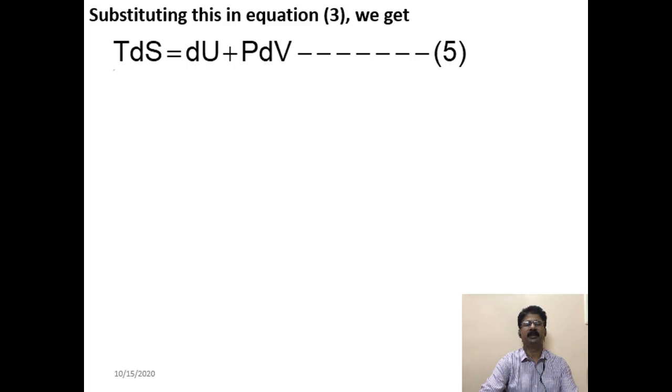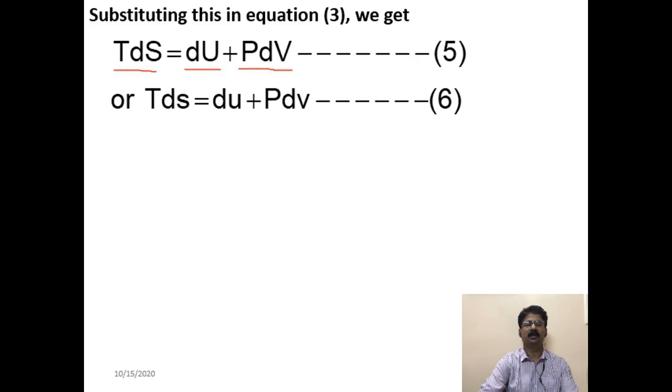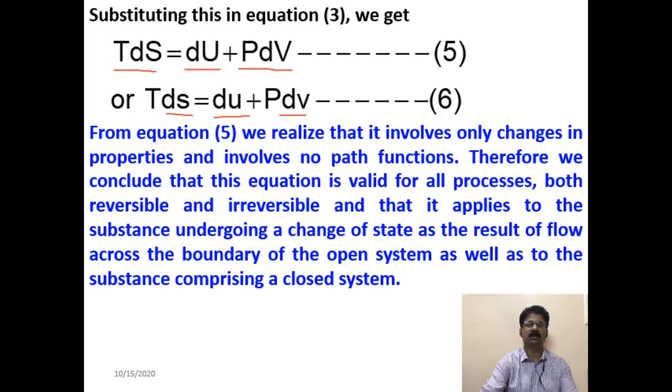Now, in place of δQ you substitute TdS, in place of dE, neglecting kinetic and potential energy, you substitute dU, and considering only displacement work, in place of δW you can substitute PdV. Or in specific terms, this is a specific quantity, so you can write TdS = du + Pdv. So, ds is a change in specific entropy, du is a change in specific internal energy, and dv is the change in specific volume.